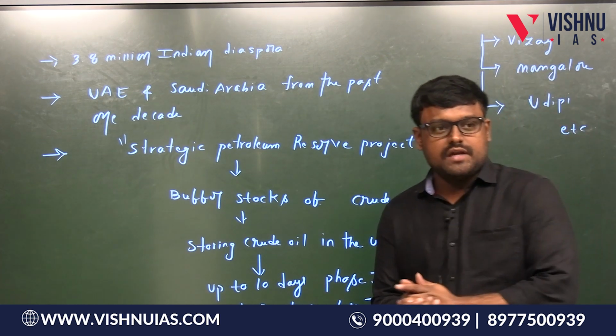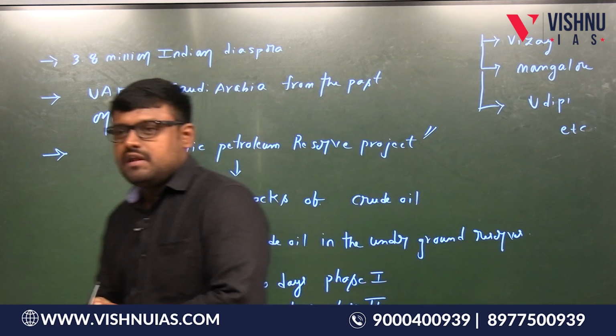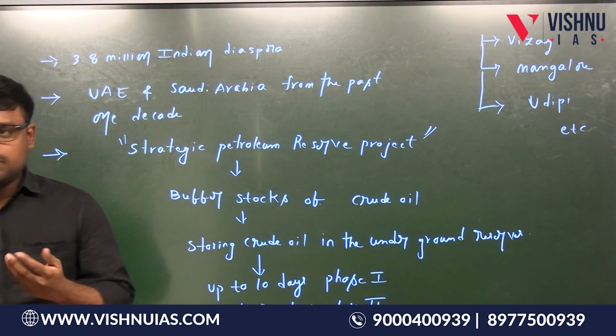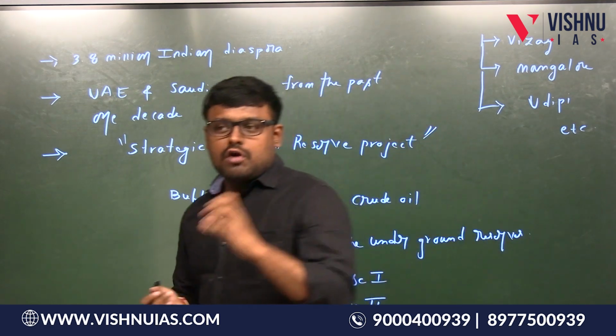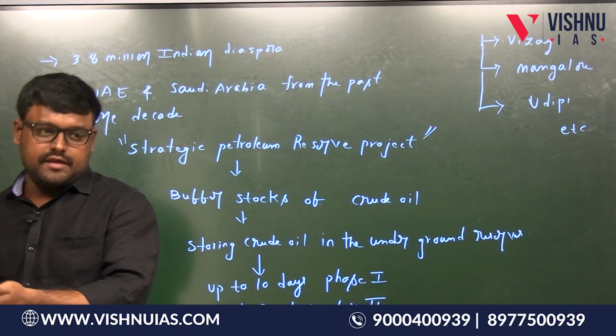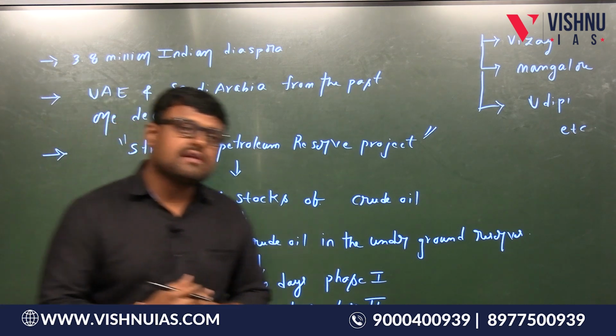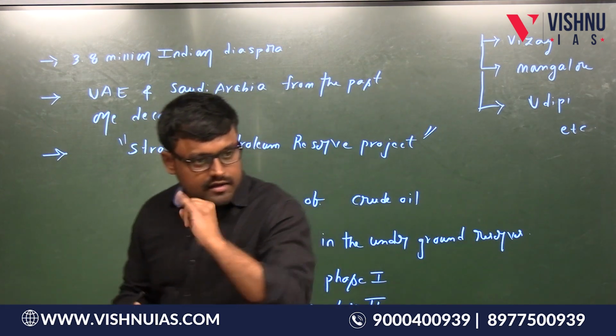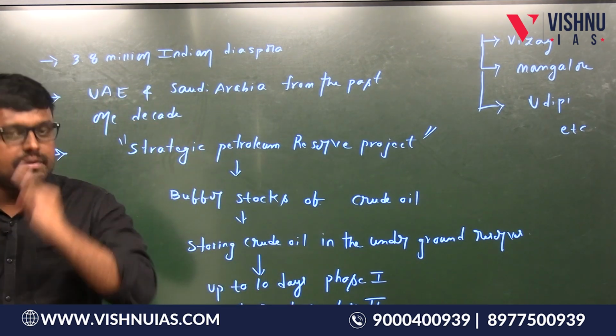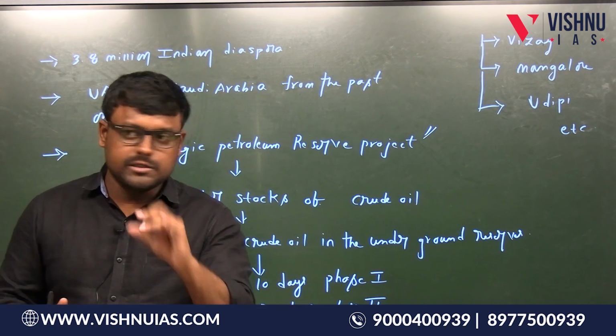Now listen carefully. We are obviously importing crude oil from UAE, as I have just told you. And 10% of our crude oil imports are coming from the UAE. So who are our major exporters of crude oil into India? The first one is Iraq, the second one is Saudi Arabia, the third one is UAE. Is this point clear?